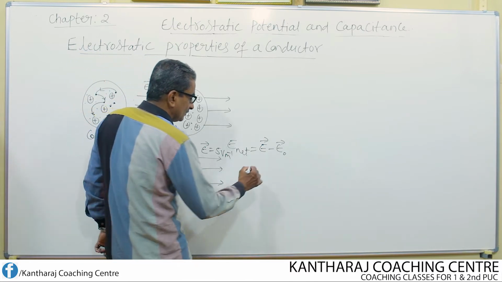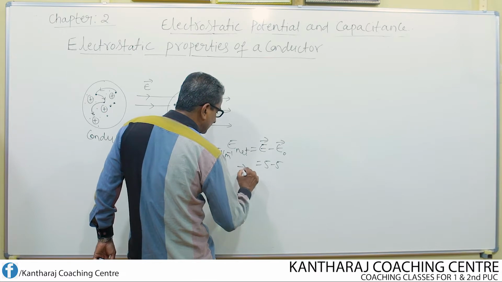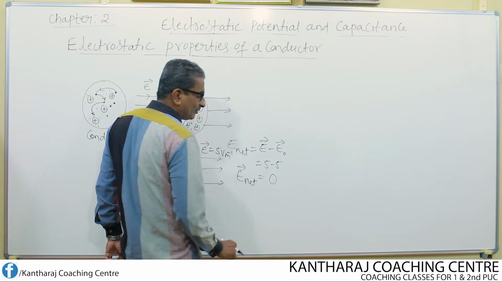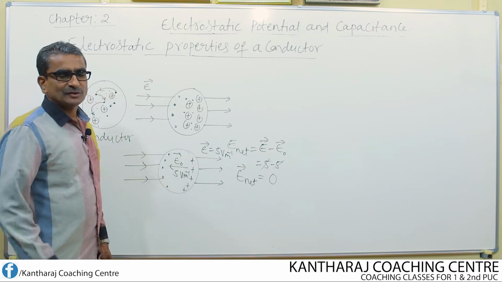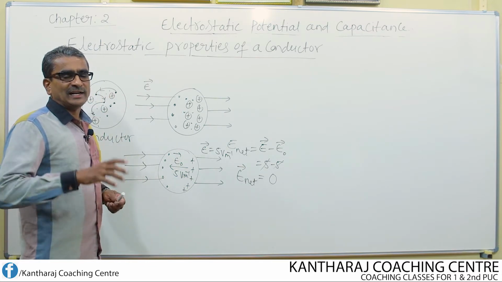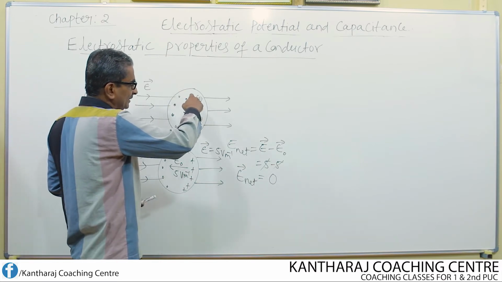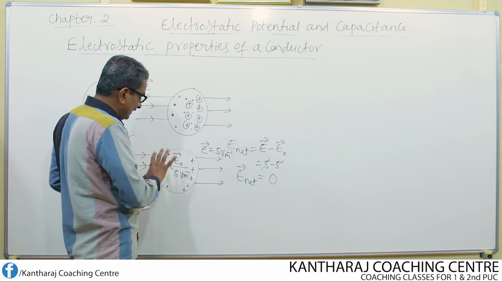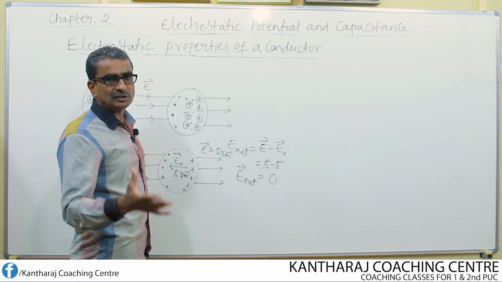Finally, 5 minus 5 means the net electric field inside the conductor becomes equal to 0 because it gets cancelled. So when you keep an uncharged conductor in an electric field, the total electric field inside the conductor is found to be equal to 0.